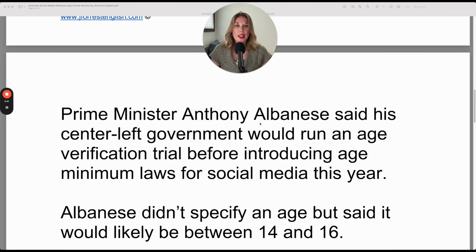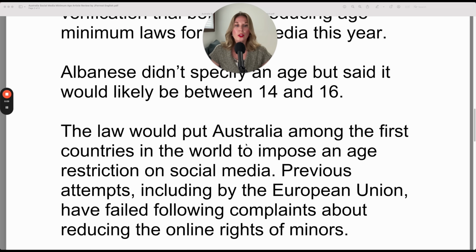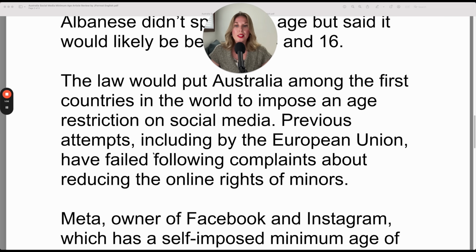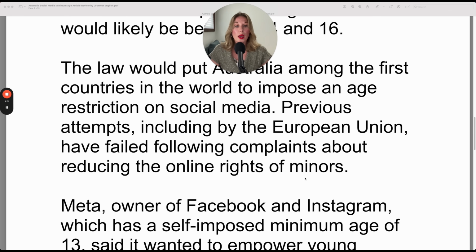Prime Minister Anthony Albanese said his center-left government would run an age verification trial before introducing age minimum laws for social media this year. Albanese didn't specify an age, but said it would likely be between 14 and 16. The law would put Australia among the first countries in the world to impose an age restriction on social media. Previous attempts, including by the European Union, have failed following complaints about reducing the online rights of minors.